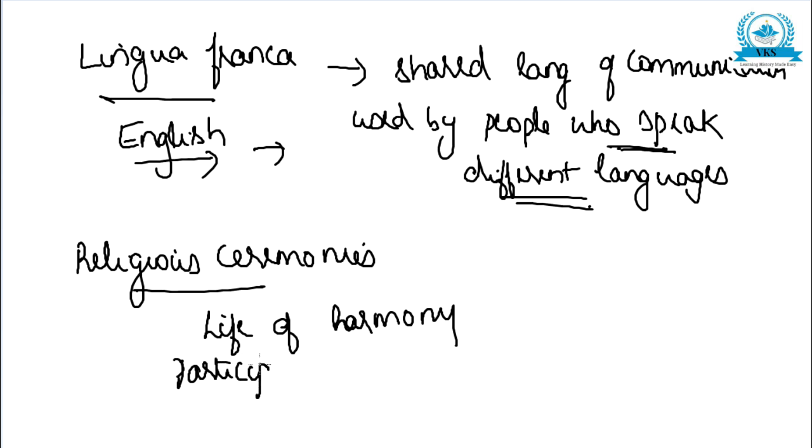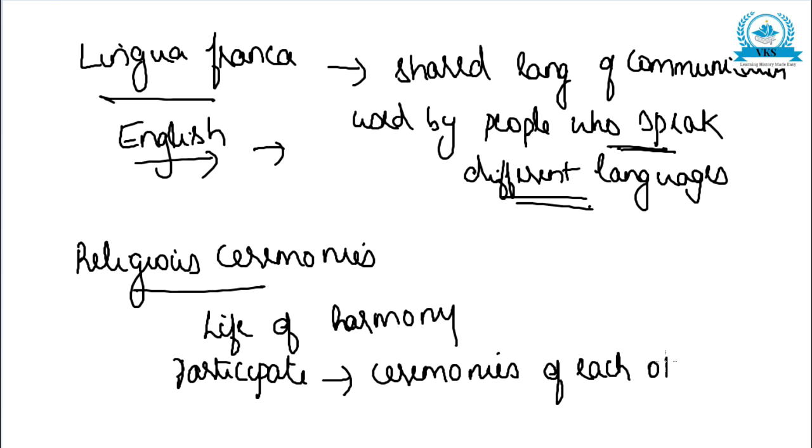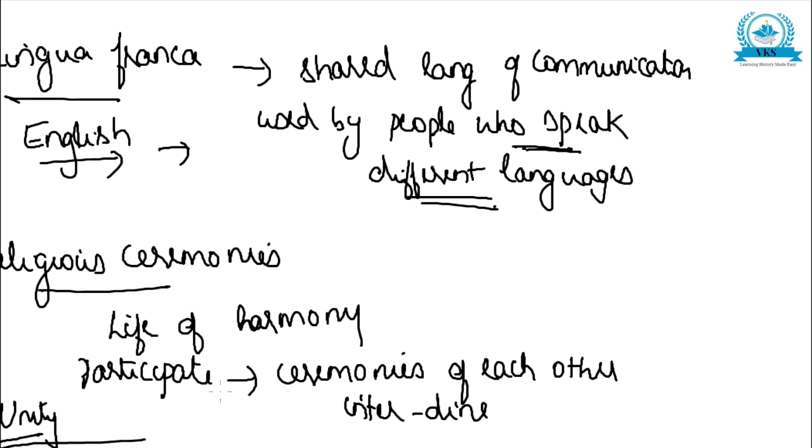And they also interdine with each other. Even though so many diversities are there, they interdine with each other, and all these increase the feeling of unity among the people.